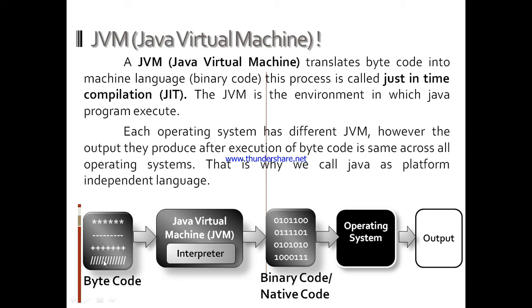We can look here, it is bytecode generated by the Java compiler. This bytecode will go to the JVM, and within the JVM the interpreter will convert this bytecode into binary code line by line, and this binary code will go to the operating system one by one, and the operating system will convert it into the output. Like this a Java program works. And due to this bytecode, a Java program can run on any operating system because just-in-time compilation will convert bytecode into machine code according to that operating system.